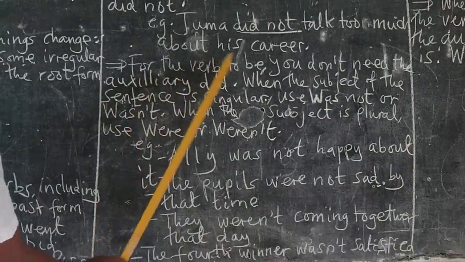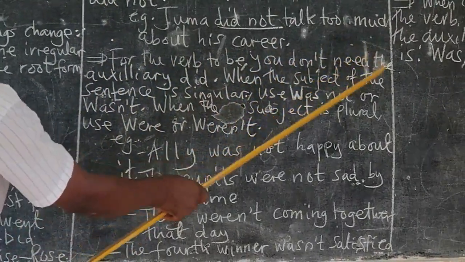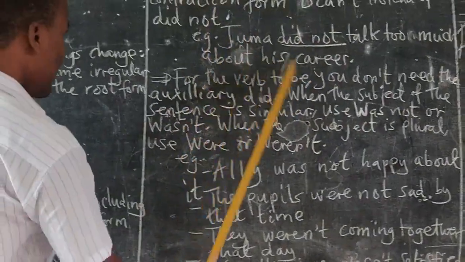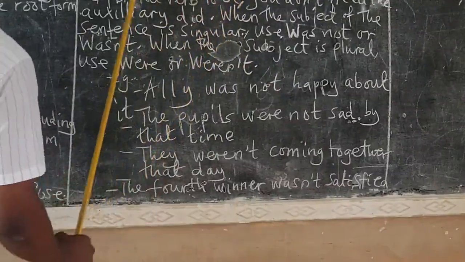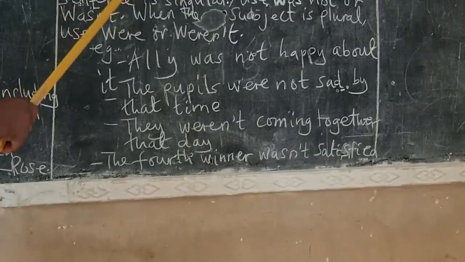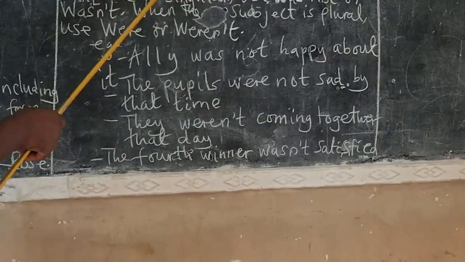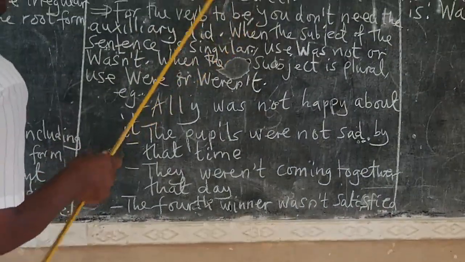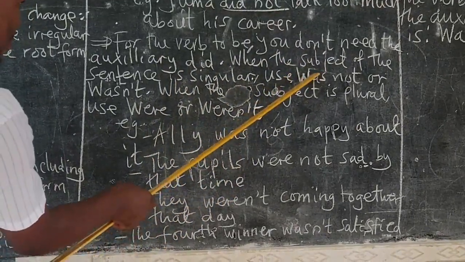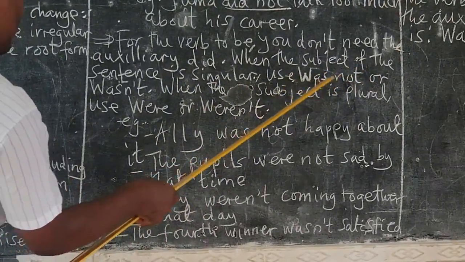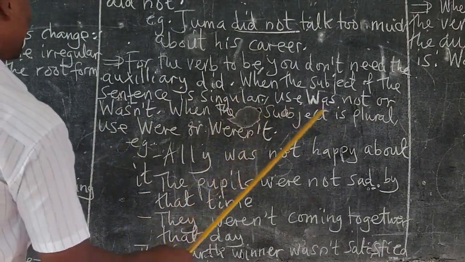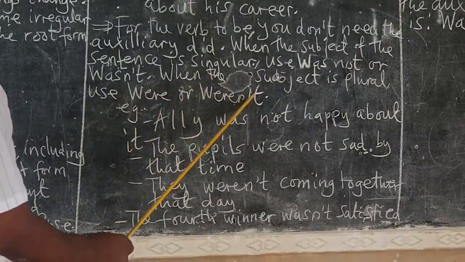So for the verb to be, when I say the verb to be, I'm talking about was and were. You don't need the auxiliary did here. If you are talking about the verb to be, which is was and were, you don't need the auxiliary did. When the subject of the sentence is singular, use was not, or wasn't. But when the subject is plural, use were not or weren't.